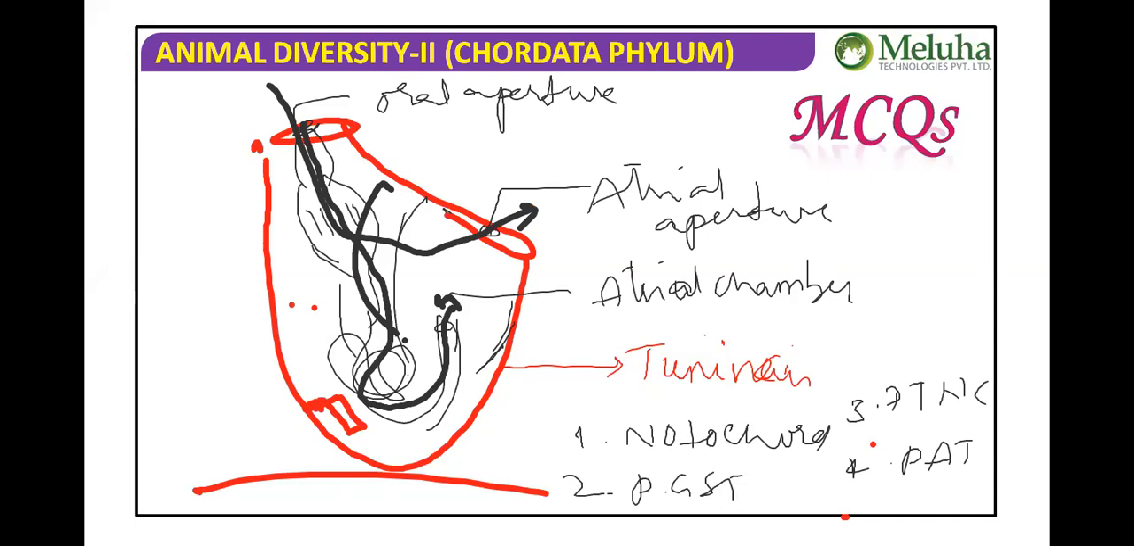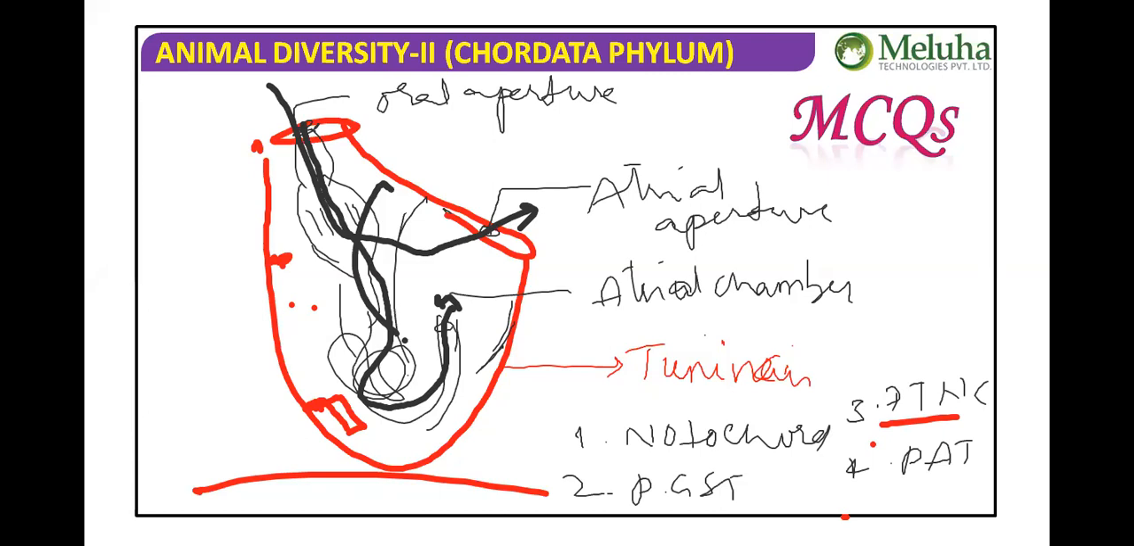Then excretory system. The excretory system is not mentioned in our textbook here. The primitive nephridia are present here. That is the excretory and nervous system. Nervous system: the larval form has a dorsal tubular nerve cord, and in the adult we will find a small ganglion.